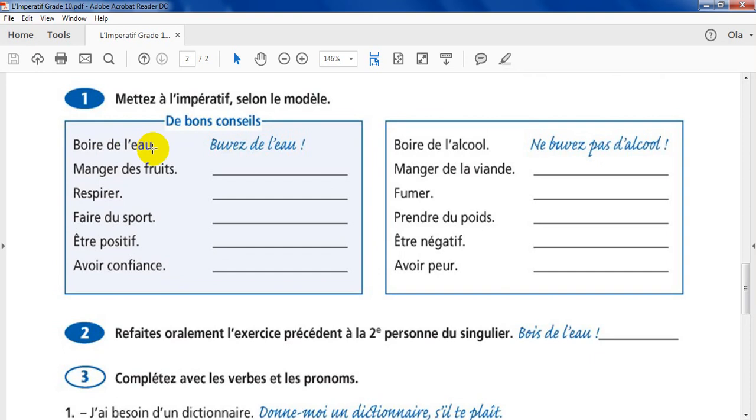Boire de l'eau. Buvez de l'eau. Boire d'alcool. Ne buvez pas d'alcool. Then, I need you to complete those sentences to put them in the affirmative form, once with vous and the other time with tu.